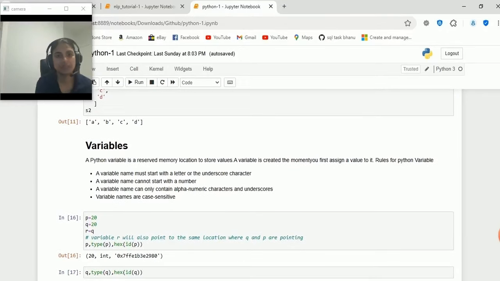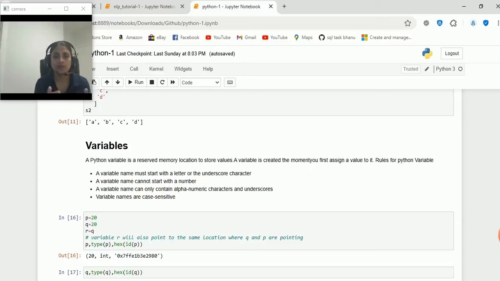So what are variables? A variable is a reserved memory location in order to store values. So when we assign some value to a variable, then the variable is created. But when we create a variable, we need to know the rules for creating the variable.